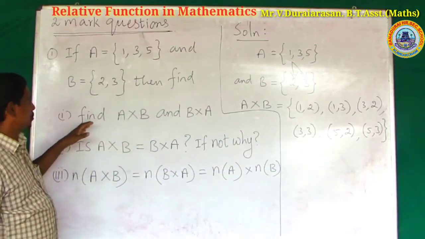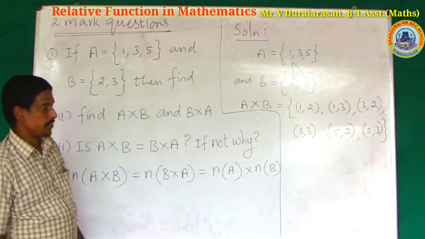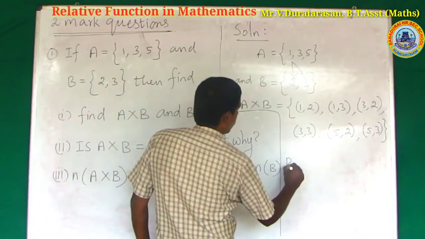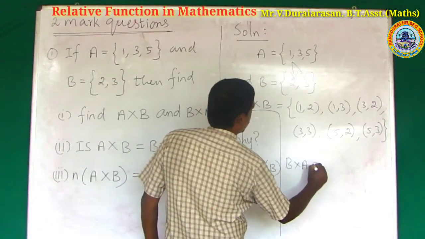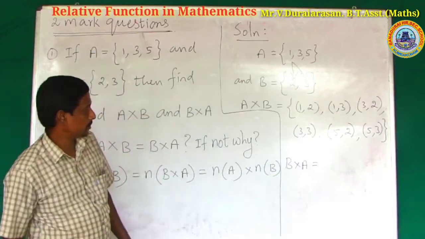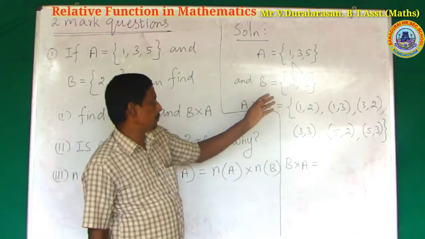What is the other question? B cross A. Find B cross A. First, consider the ordered pairs.